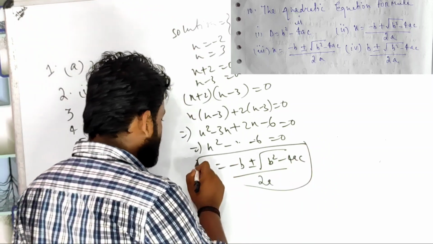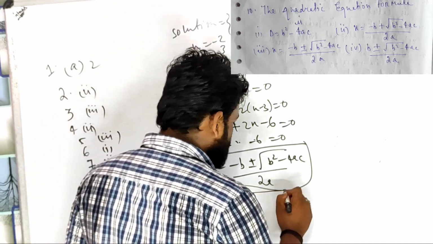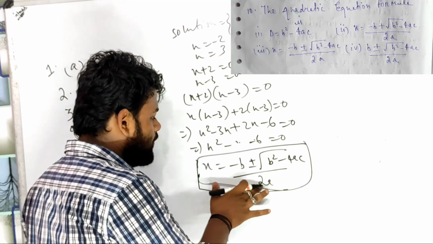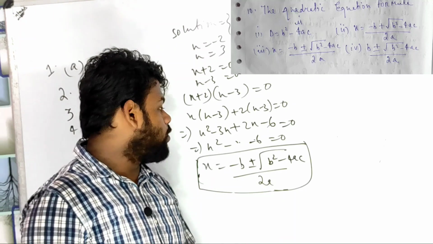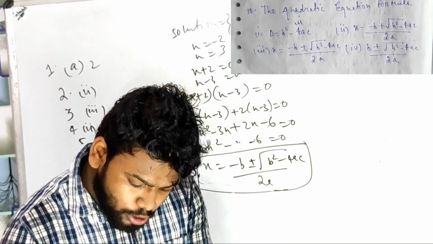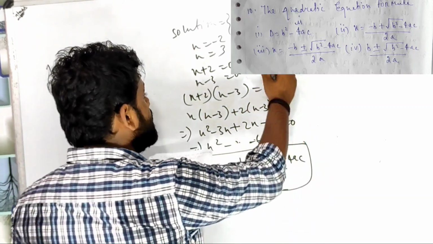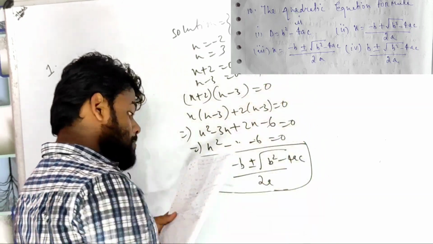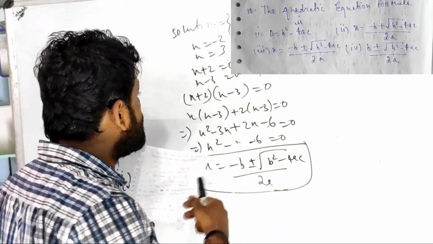Let me draw a perfect rectangle. Perfect. Now it is perfect. All right, so now see. Let's see the options. Option 1: D equals to b square minus 4ac. Wrong. Option 2: minus b plus or minus. No, minus is not given, only plus is given. That means option 2 is incorrect.